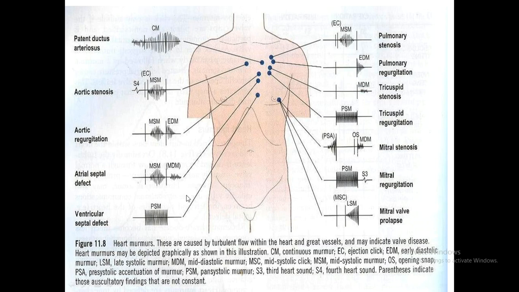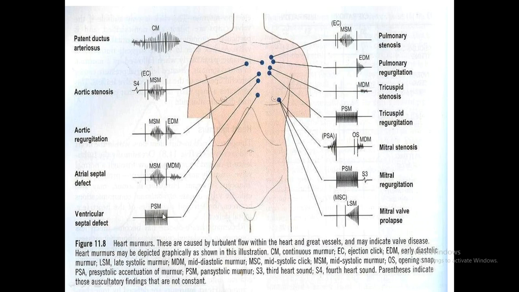VSD murmur, I will show you where it is. See, this murmur and this murmur are almost equal, similar. So this is the VSD murmur. It's a pansystolic murmur. It is best heard in between the two. See, tricuspid also. They're all the same, pansystolic murmurs. Because the gradient on the left side is more, you can see the loudness of the murmur here, and here also.